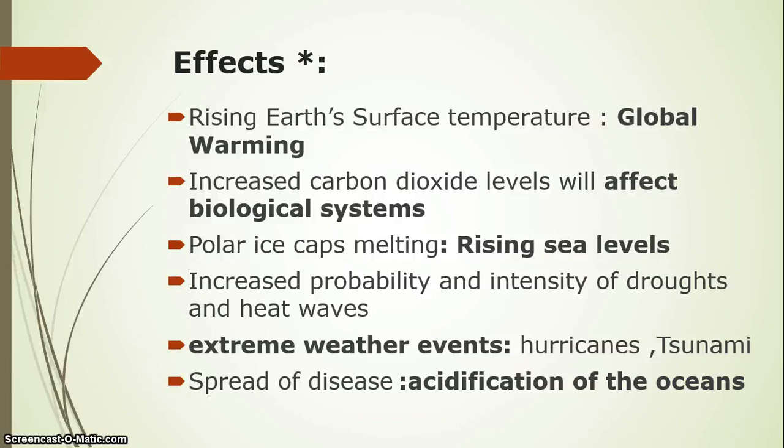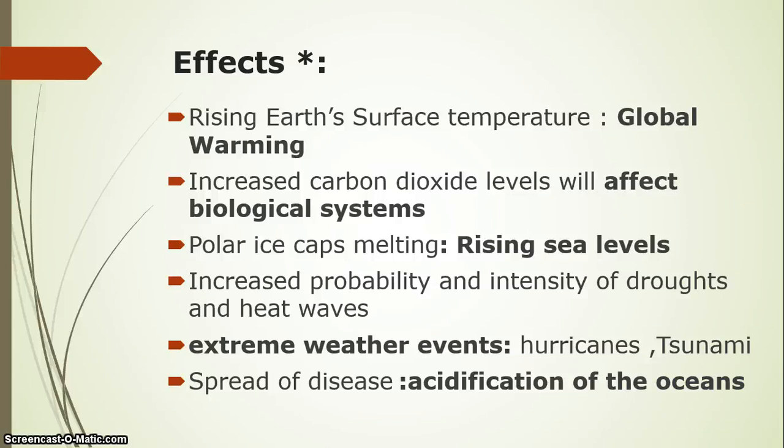Polar ice caps will melt, and you can see if glaciers melt, the melt will go to the sea and the level of the seas will rise. Increased probability and intensity of droughts and heat waves. Extreme weather events will occur on the Earth's surface like hurricanes and tsunamis, and there will be a spread of diseases, acidification of the oceans and other effects.